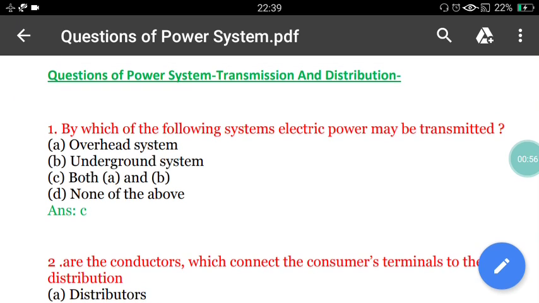So these are the questions from power system. It includes transmission as well as distribution. First question: by which of the following systems electric power may be transmitted? Option A, overhead system. Option B, underground system. Option C, both A and B. Option D, none of the above. Correct answer for this is option C. Overhead system and underground system, so by using these systems we can transmit the electric power. Correct answer is option C, both A and B.